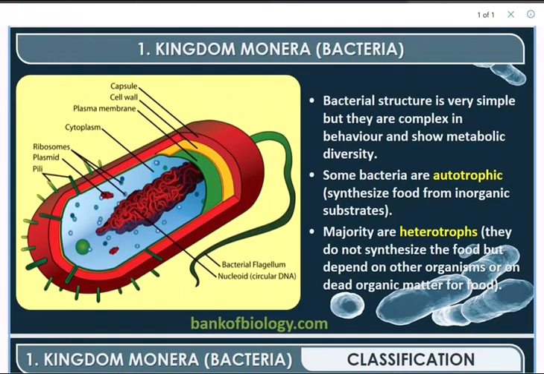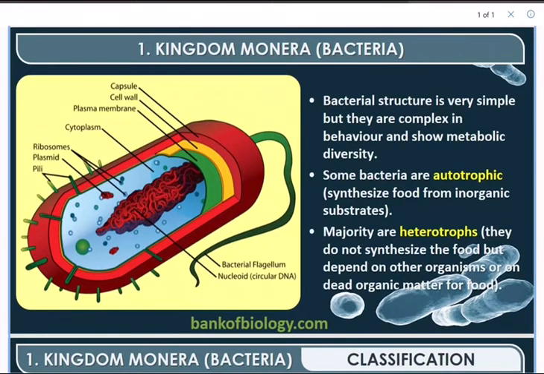Basically, what is the structure of a bacterial cell? Outside, you have a cell wall, a capsule, and then the plasma membrane. See, 3 layers are there. A capsule, cell wall, and plasma membrane. And inside there is a cytoplasm. In the cytoplasm, you have ribosomes, which help in protein synthesis. Plasmids are there, and pili, locomotor structures are there. And a very whip-like big structure, that's called flagellum.